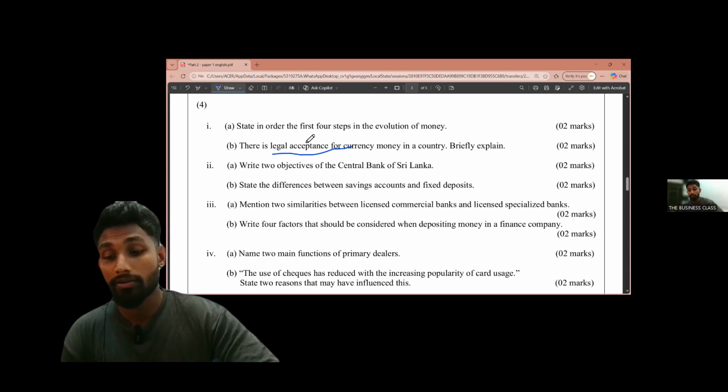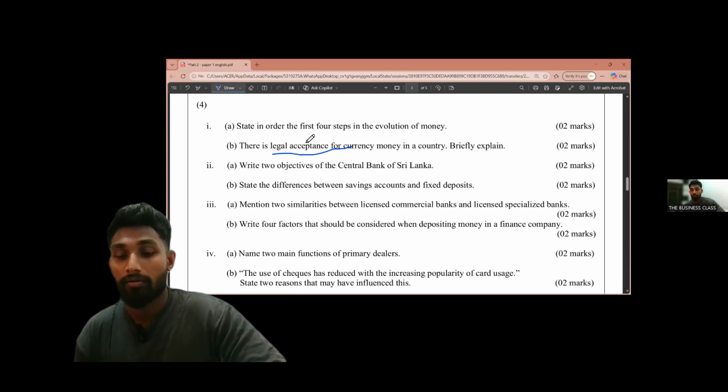and a creditor or seller is legally obligated to accept them in settlement of debt, transaction or financial obligation.